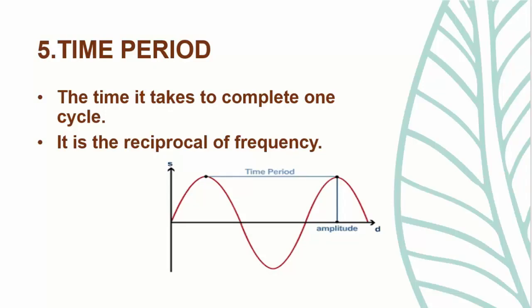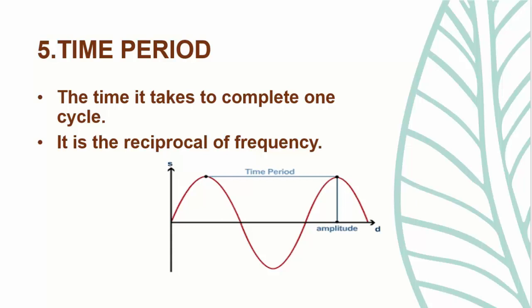Now let us define the next property. A main characteristic of this wave is time period. The time period of the wave is defined as the time taken to complete one cycle. So, the meaning of one cycle itself has a great complication.